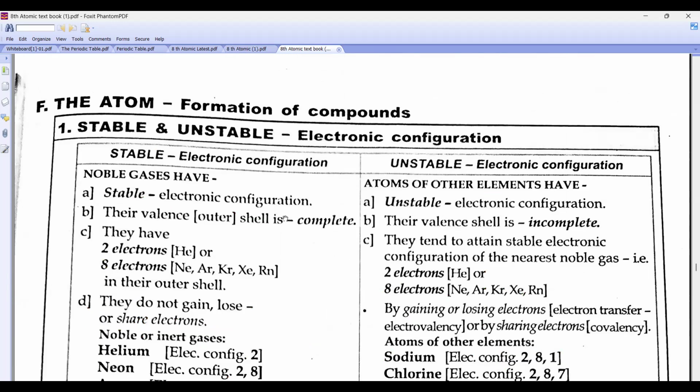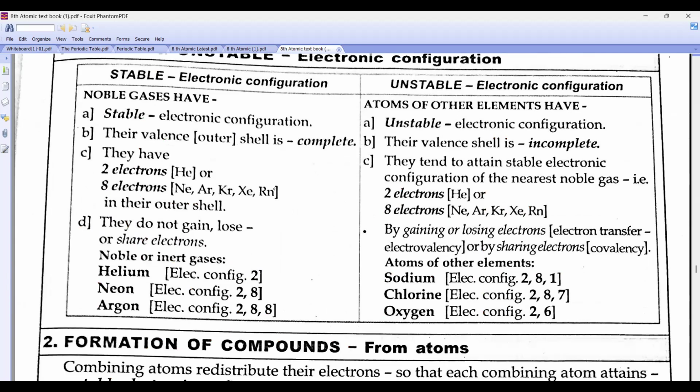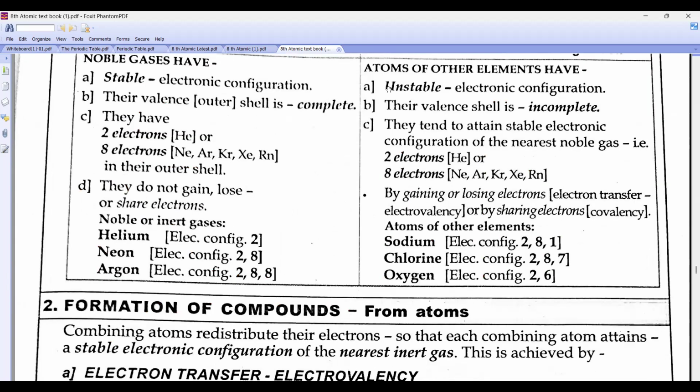Now, what is stable electronic configuration? If any element attains the electronic configuration of the nearest noble gas, we call it stable electronic configuration, like helium or octet. Clear? So all these are stable: 2, 2 comma 8, 2 comma 8 comma 8.